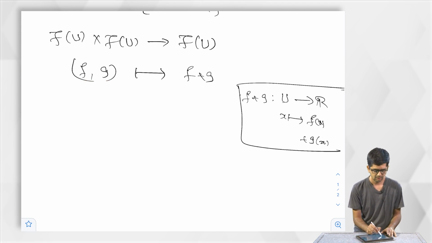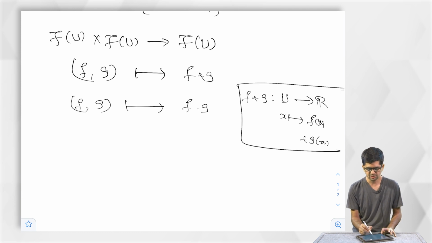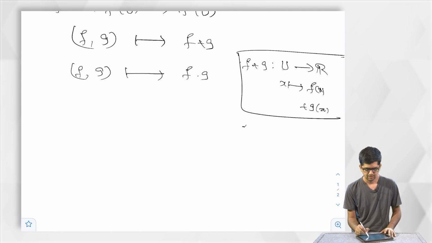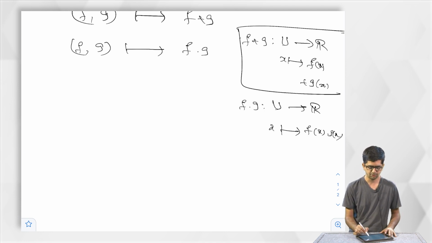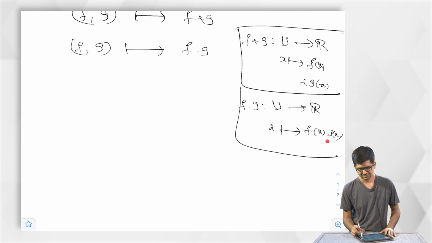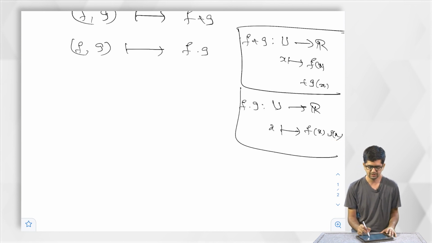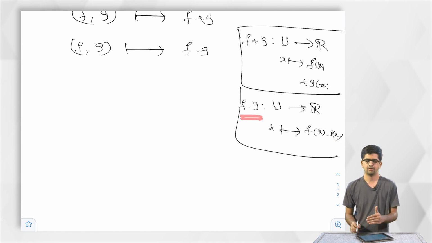Similarly, one can define multiplication: f comma g is mapped to f dot g, a map from U to R that takes x and assigns the element f of x dot g of x, the multiplication of these two elements. f of x is an element of R, g of x is an element of R. So, the product makes sense for any two elements of R, and this is how I am defining the product of two functions.